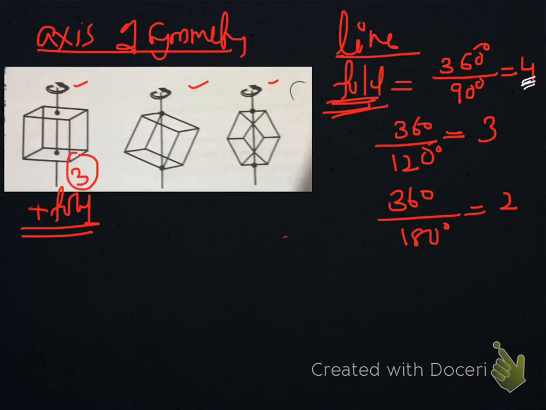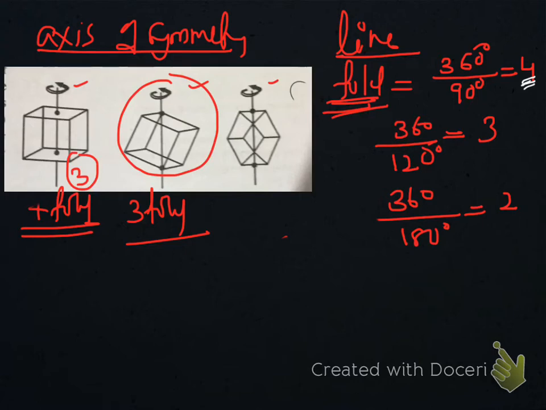Now we proceed to 3-fold axis of symmetry, that is this one. How to draw it?